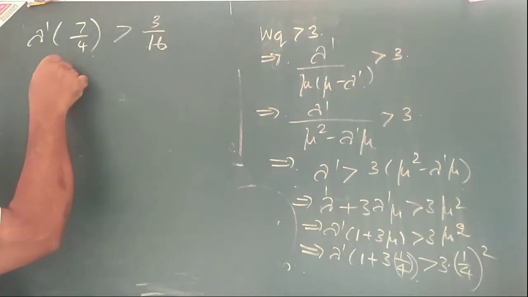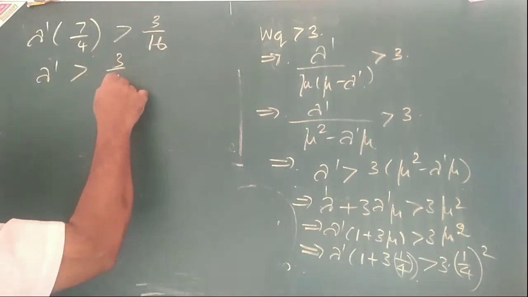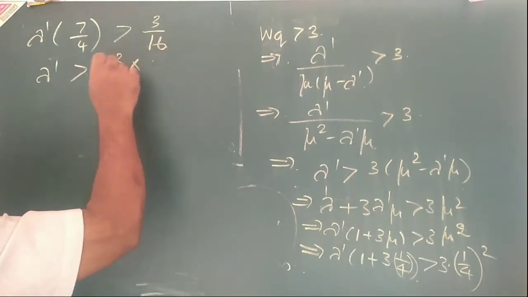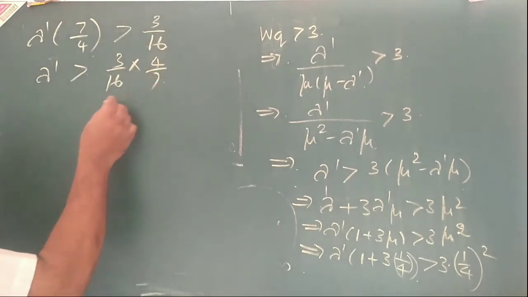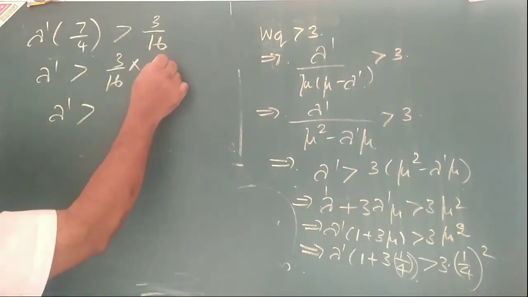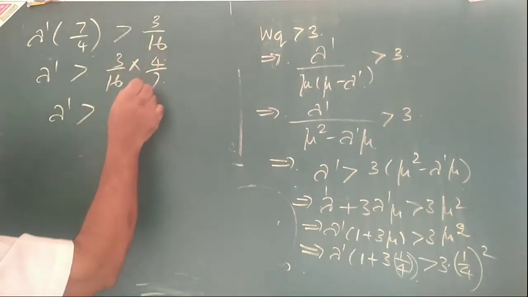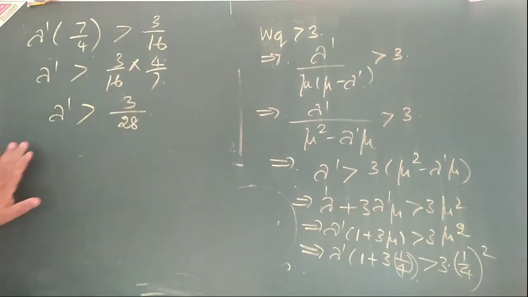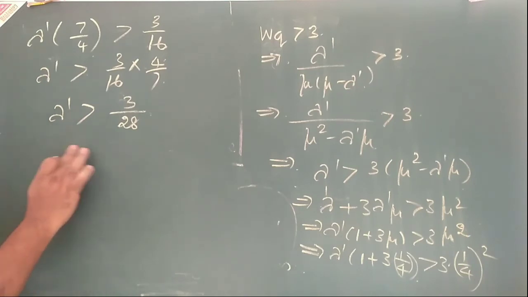That is lambda dash greater than 3 by 16 into 4 by 7. So lambda dash is greater than what? 3 by 28.